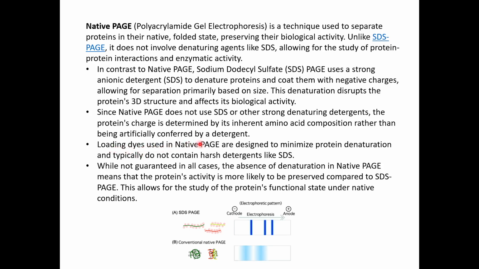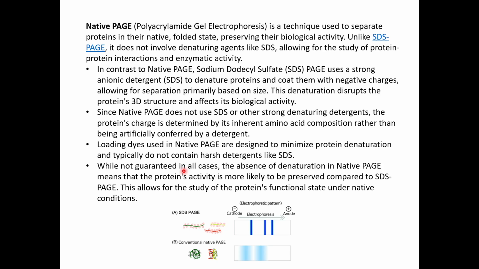So loading dyes used in native PAGE are designed to minimize protein denaturation and typically do not contain harsh detergents like SDS. While not guaranteed in all cases, the absence of denaturation in native PAGE means the protein's activity is more likely to be preserved when compared to SDS-PAGE. Nothing is 100%, as you know, so we try to minimize the denaturation in all possible ways. Most likely we expect that most of the protein's activity will be retained.